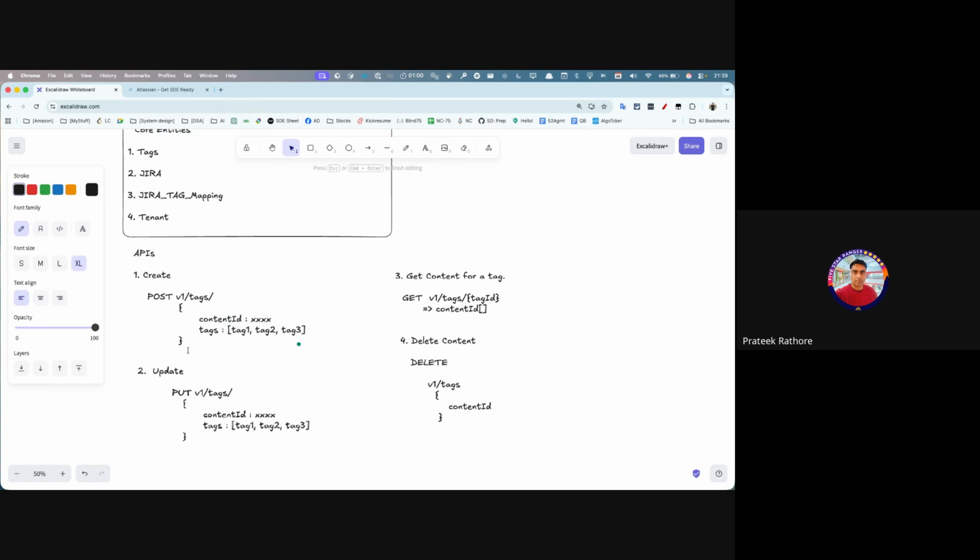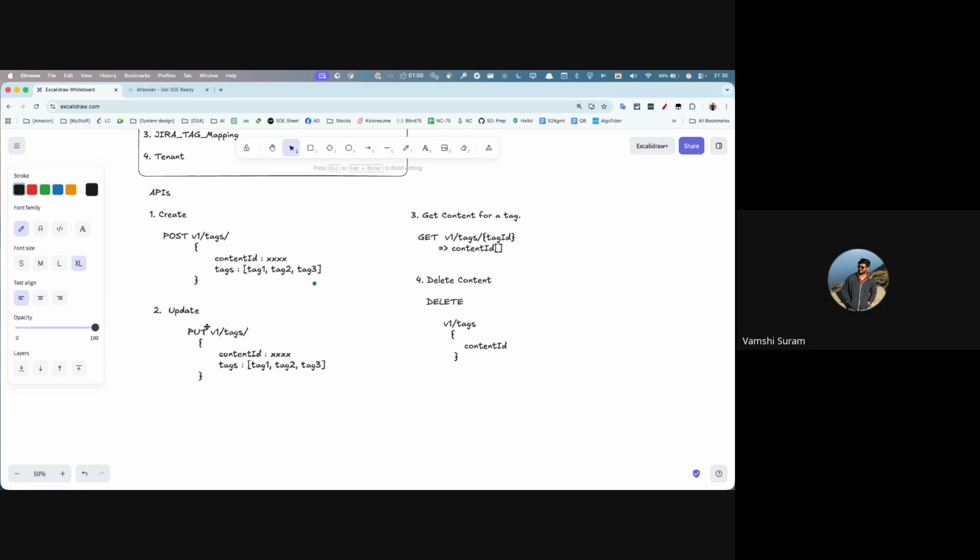But that's not the goal. I was thinking somebody would poke me there. Anyways, ideally when you're creating a document, tags are not in your mind. You're creating the content, and along with it, the tags go in. But for now, tags is a separate API which will just focus on the tags.